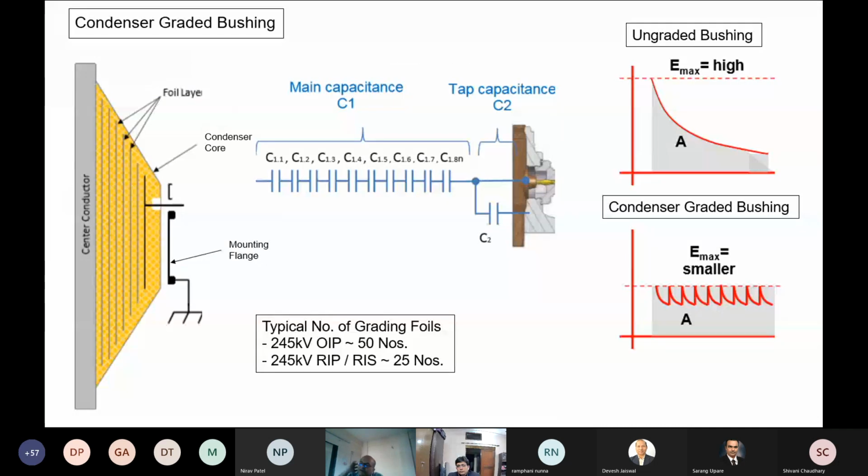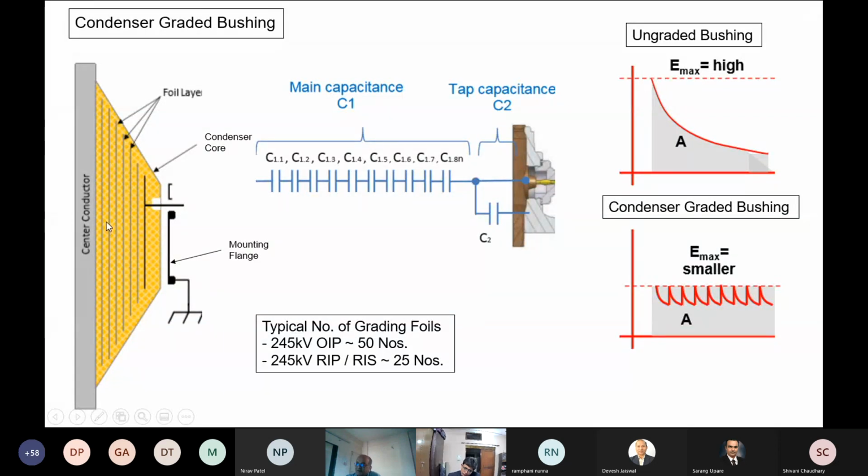And when we talk about condenser grading, there are various aluminum foils which are inserted. There used to be some other designs where conducting ink was coated on the papers. But today, the maximum number of designs which exist use aluminum foil as the material for forming the capacitor electrodes. And you can imagine that they are all concentric electrodes around the central conductor, or central pipe, of the bushing.